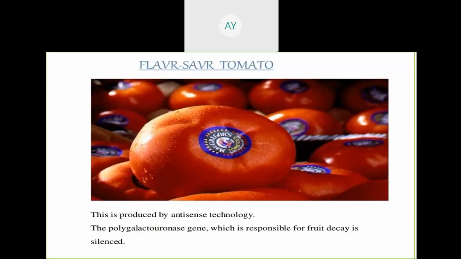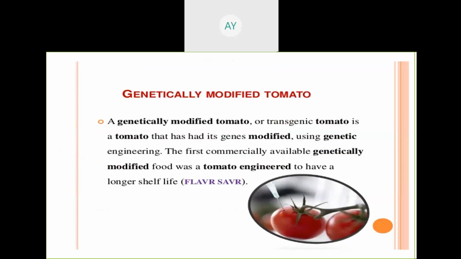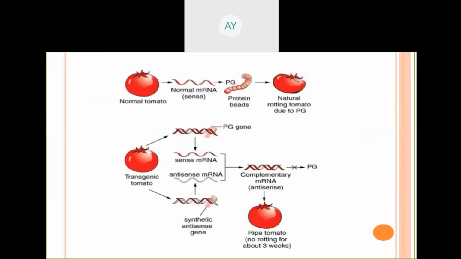I have already told you the basic principle of the Flavr Savr variety. That is antisense RNA technology. So what is happening in the case of antisense RNA technology? You need to understand this. Look here. So in normal tomato, what is happening?